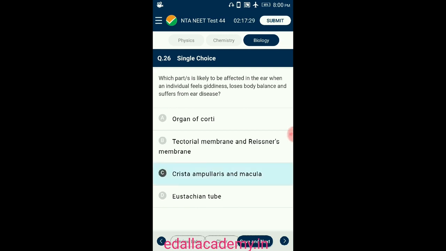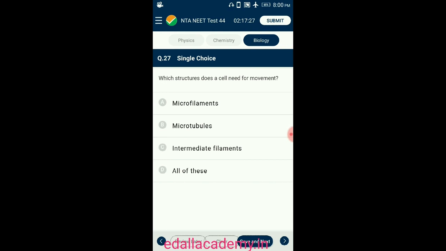Crista ampullaris and macula. Question number 27. Which structures does a cell need for movement? Cell shape is given by the cytoskeleton and it is made up of microtubules, actin filaments and intermediate filaments. These structures also help organize cell spots, and in addition they form the basis for cellular movement and cellular division. So the answer is all of these are structures the cell needs for movement. So the correct option is D.